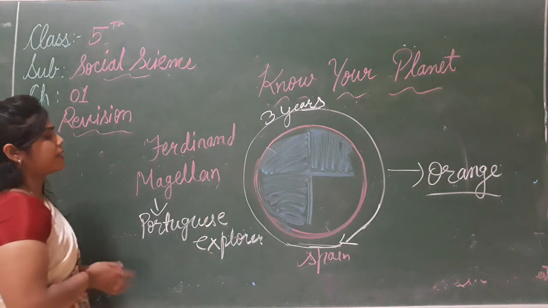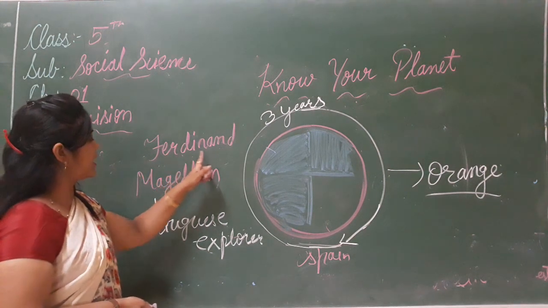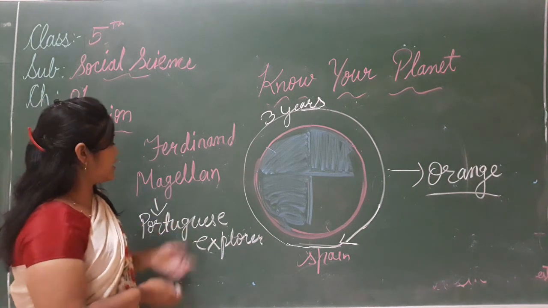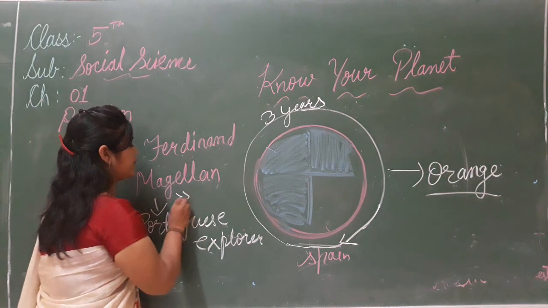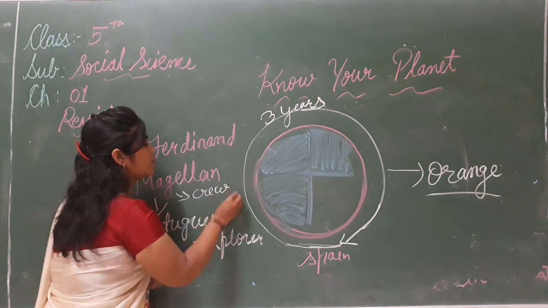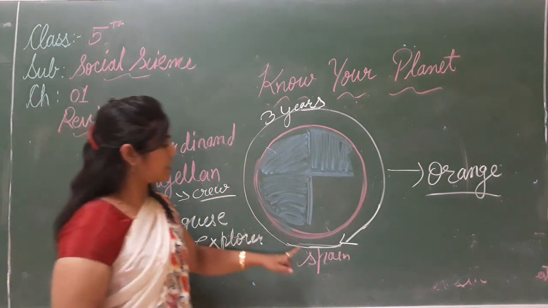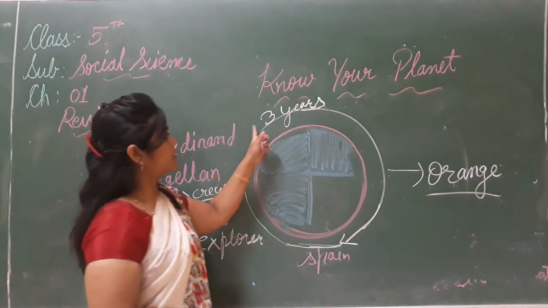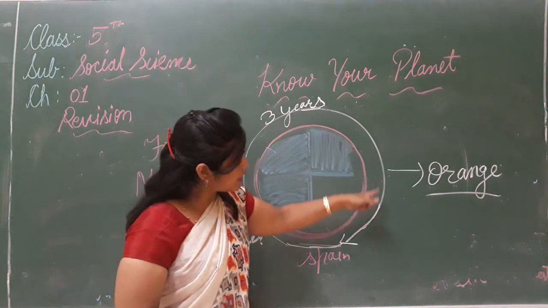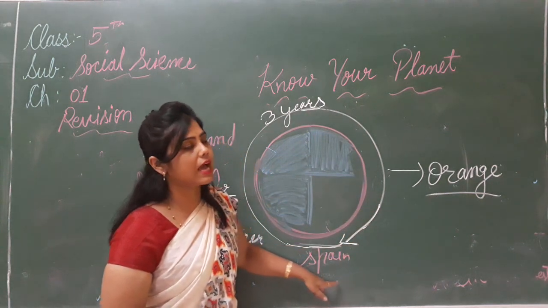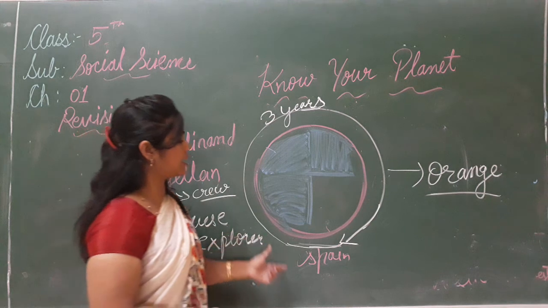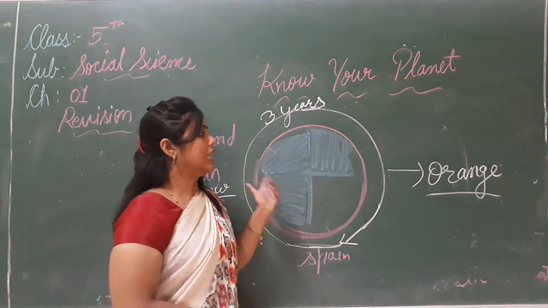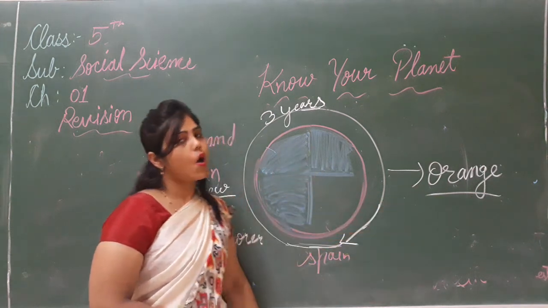Then our next topic, you understand it, is Ferdinand Magellan, a Portuguese explorer. He started his sea journey with his crew members from Spain, and after 3 years, 3 साल के बाद they reached the same place. वो उसी place पे आ गए जहाँ से उन्होंने अपनी sea journey start करी थी. So this proved that the earth is round like a ball. The earth is round like an orange.